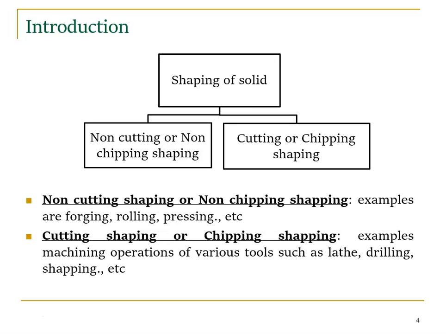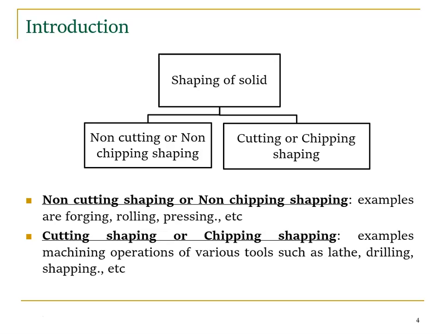So cutting is nothing but machining. So for example lathe. Say you have a cylindrical rod of 10 mm diameter, but I need an 8 mm diameter. If it is a non-cutting process, I'm giving some elongation. If I give tensile force on both sides, I can bring 10 mm to 8 mm. If it is cutting, in the lathe I will remove the material. So the extra 2 mm of metal I will remove. This is what we call cutting or chipping.